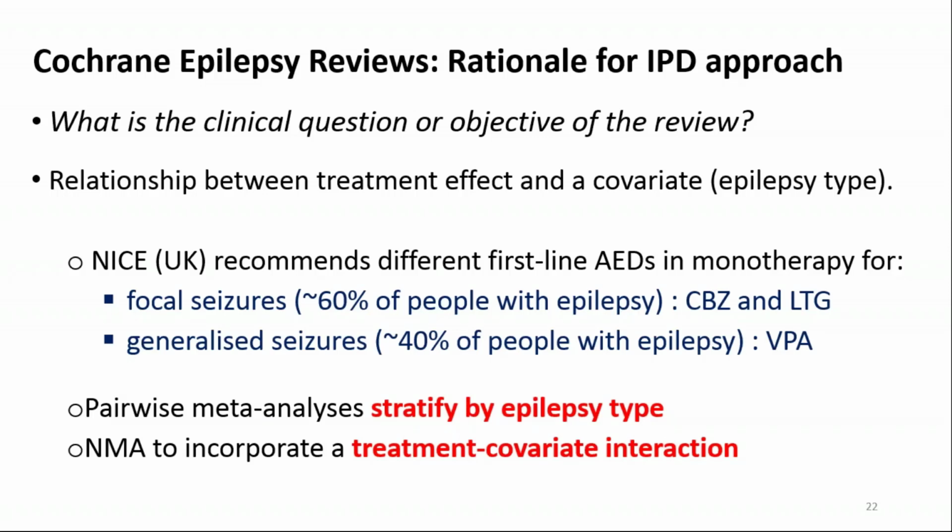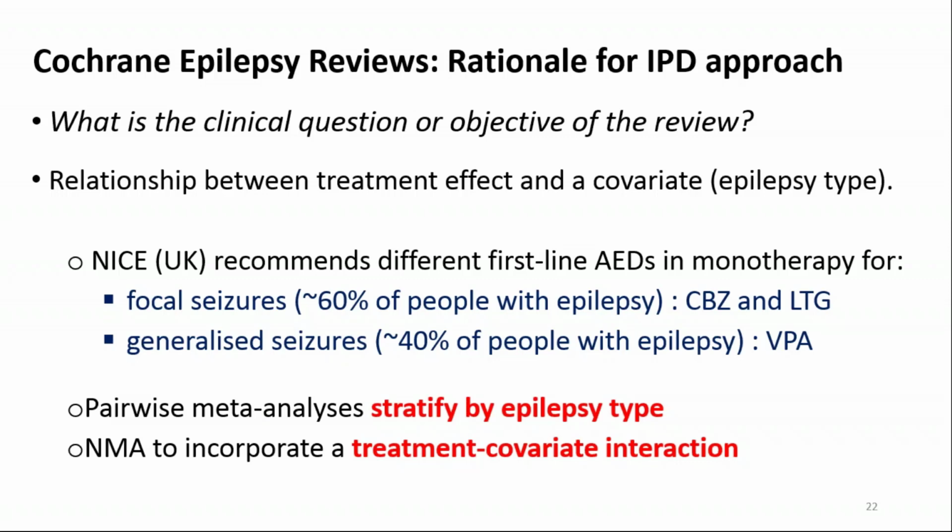So NICE was recommending in 2012 different first-line treatments in monotherapy for people with focal onset seizures, which is the most common epilepsy type that around 60% of people have. The recommended first-line treatments for this seizure type are CBZ and LTG, whereas for individuals with generalized onset seizures, so the less common seizure type that around 40% of people have, VPA, sodium valproate, is the more commonly used and recommended treatment for people with this seizure type.